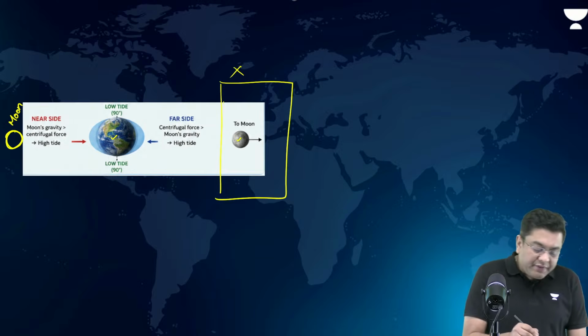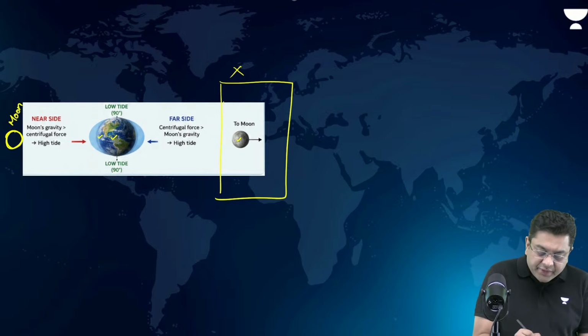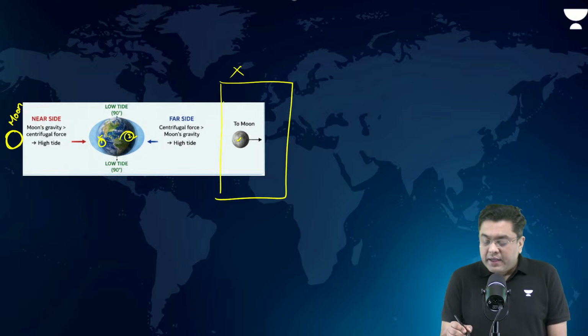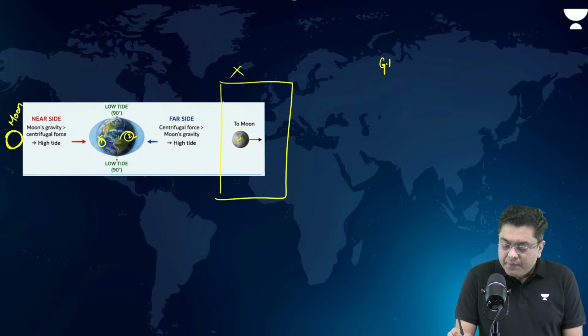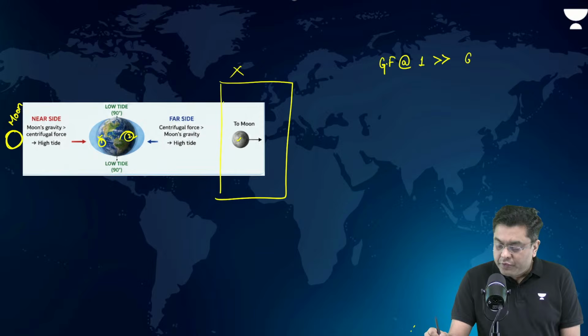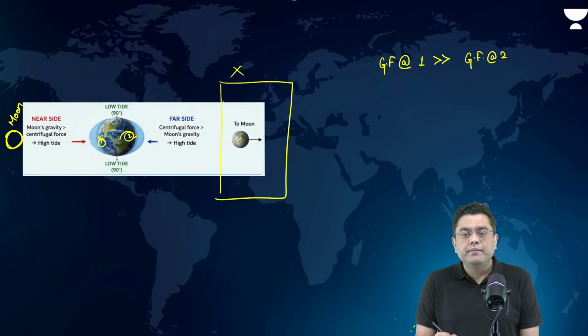Now, the Earth will have a near side and a far side. If I name this as 1 and this as 2, gravitational force at 1 will be greater as compared to gravitational force being experienced at 2. Yes or no?